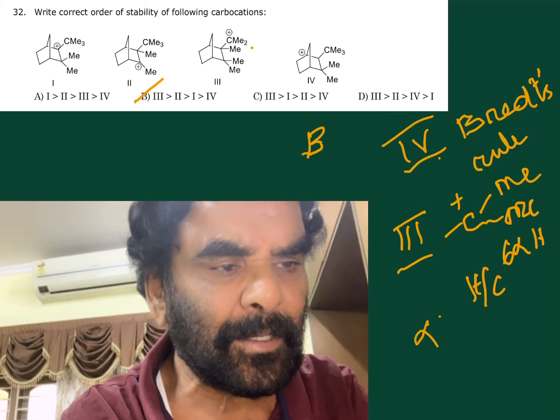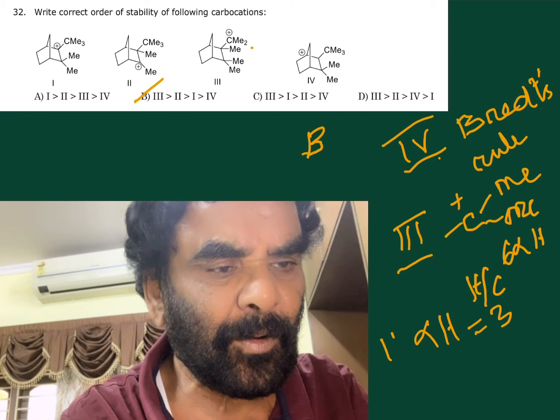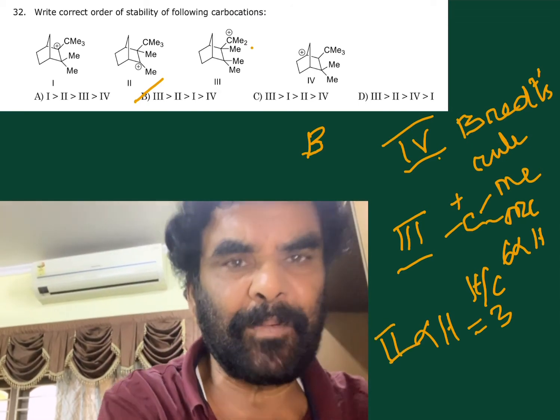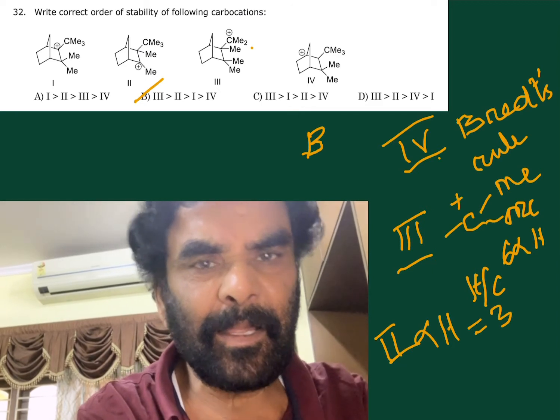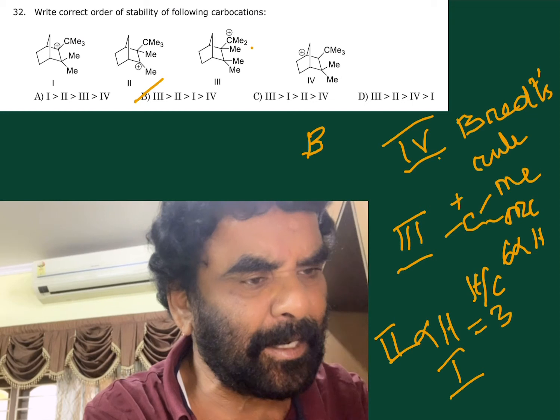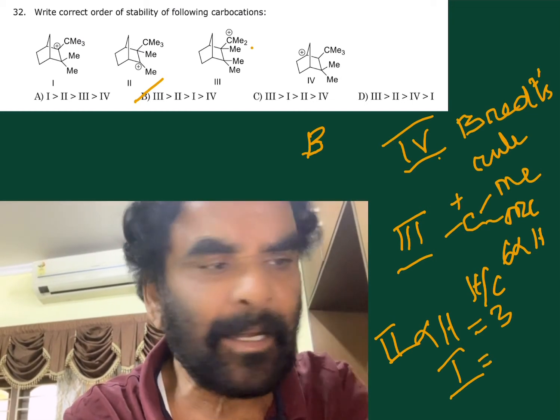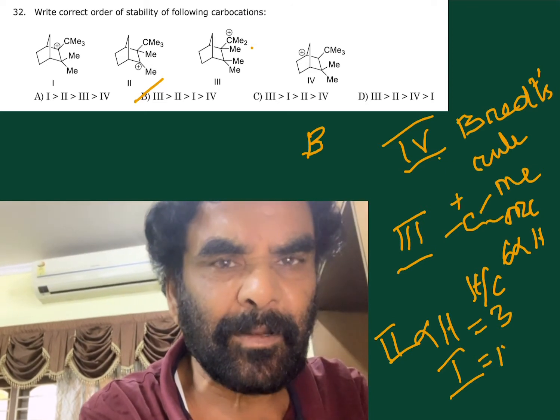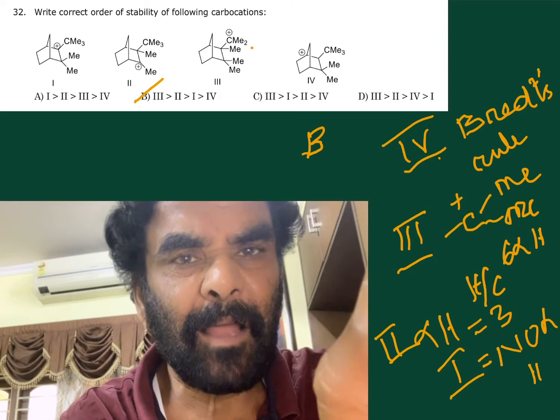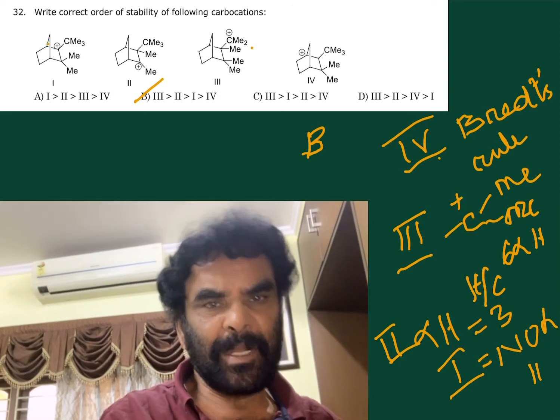Alpha hydrogens in 2 are only 3. In 3 there are 6 alpha hydrogens for hyperconjugation. And in 1, the carbocation is tertiary, but all three are tertiary, but no alpha hydrogen, because this alpha hydrogen will not participate in hyperconjugation, Bredt's rule.